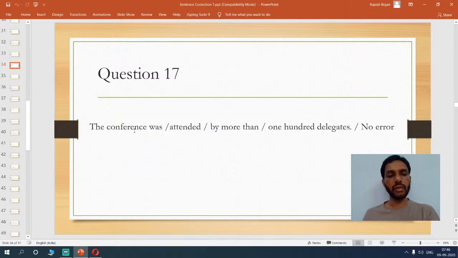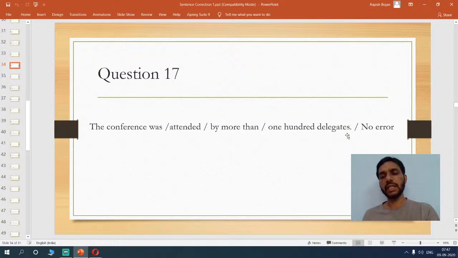The conference is a singular subject and we use a past singular auxiliary verb, so this is correct. And we have added a V2 form, so that again is correct. Attend, attends or attended. By more than 100 delegates, there's nothing wrong. We usually say by more than, and that is correct.